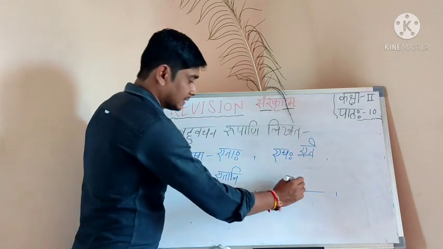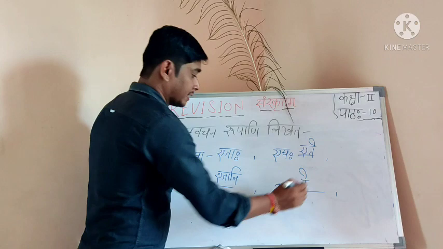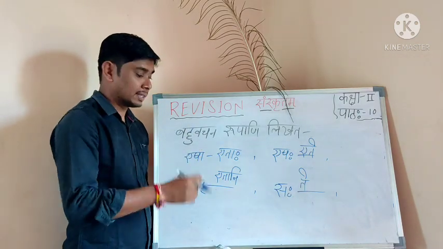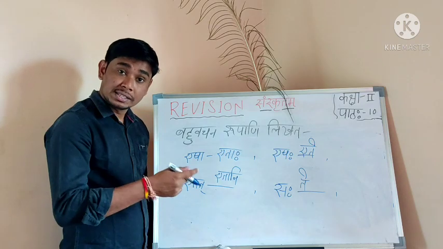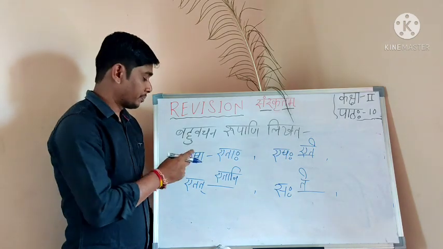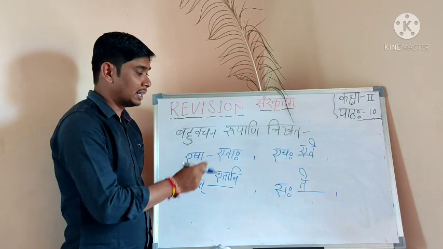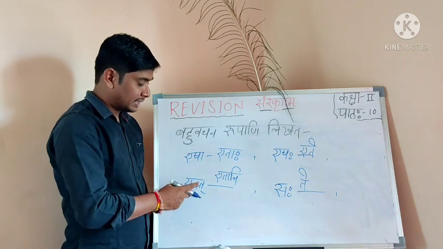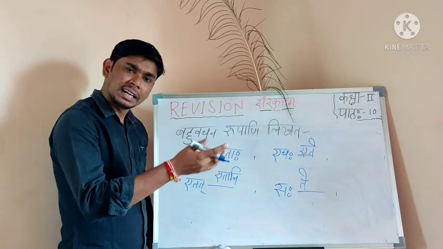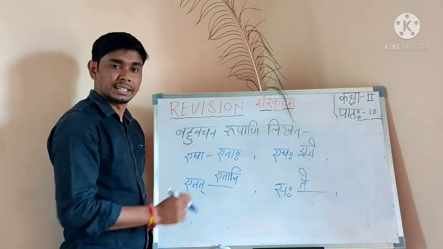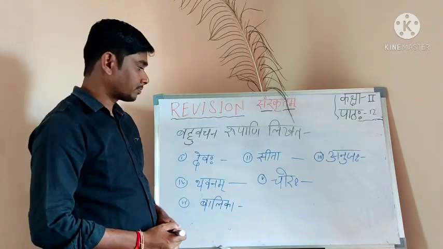Saha, te. Saha singular, te plural. This thing in the textbook you have to practice properly. Esha etaha, esha ete, tat tani. Sorry, etat etani. Tat tani also correct. Saha te. You have to practice this properly.